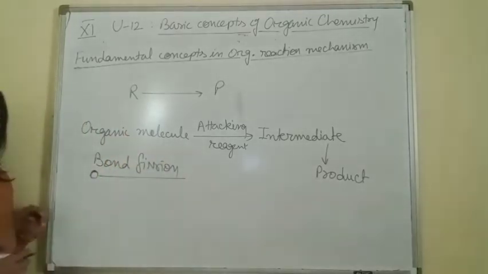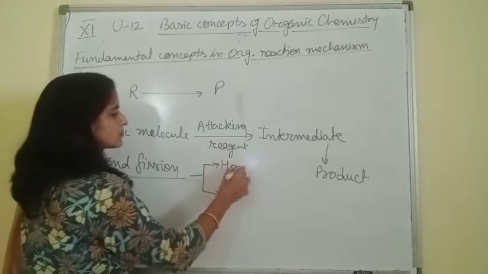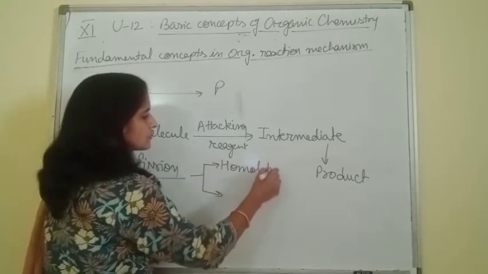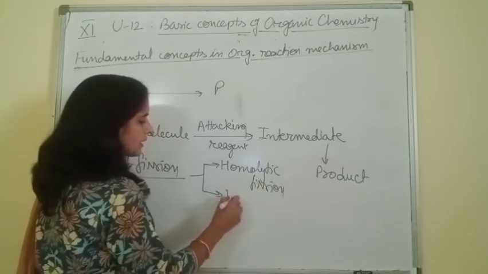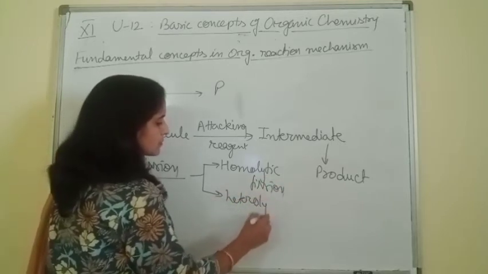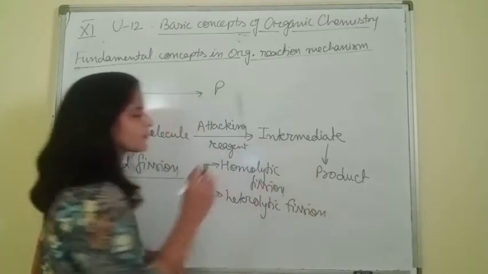In organic molecules, one is homolytic fission and the second one is heterolytic fission.